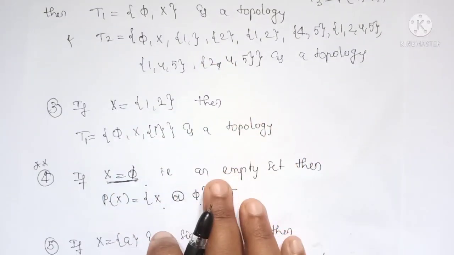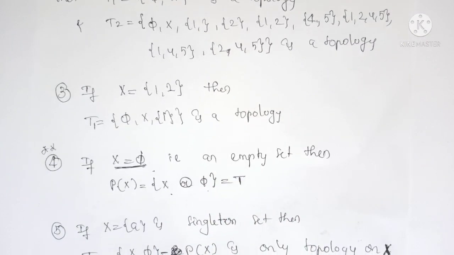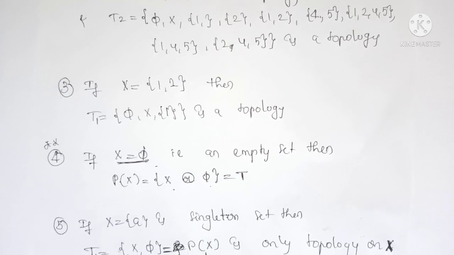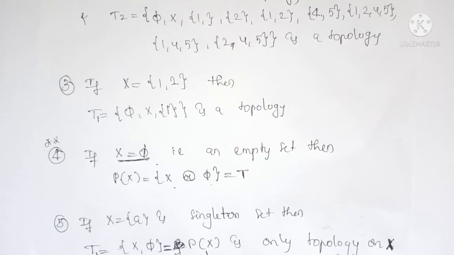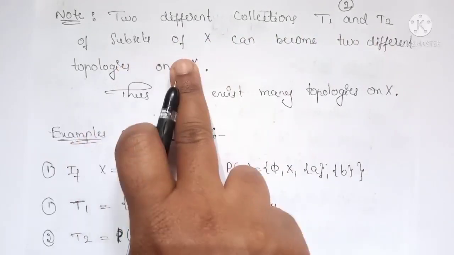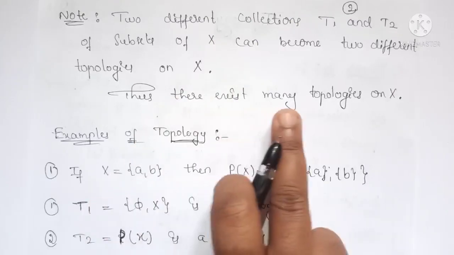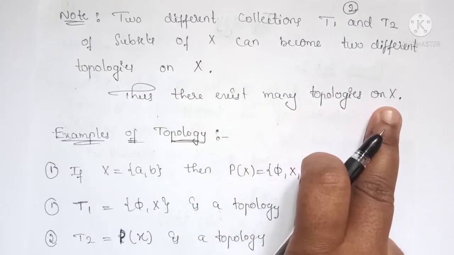And from the above examples, we can say that a set may have more than one topology, because there may be subfamilies T1, T2, T3 that are topologies on x. Therefore we have one note: two different collections T1, T2 of subsets of x can become two different topologies on x. Therefore there may exist many topologies on x.